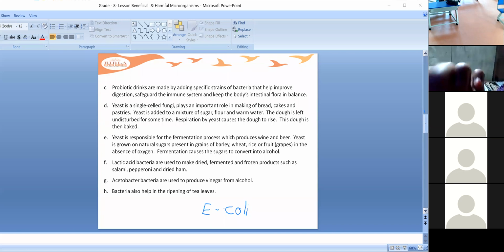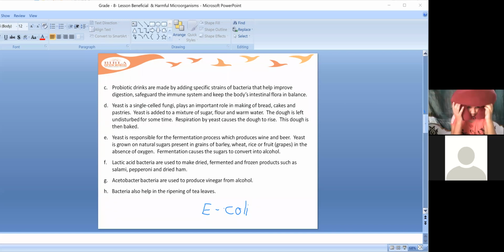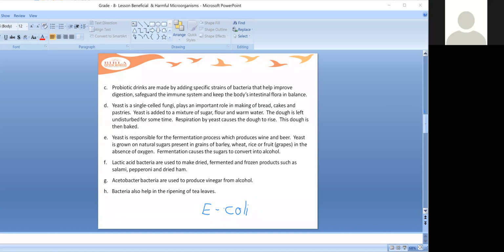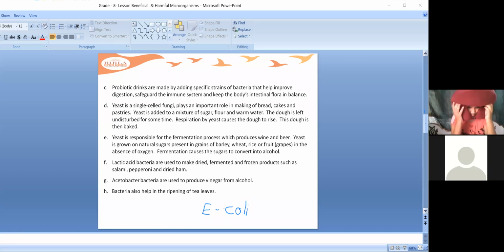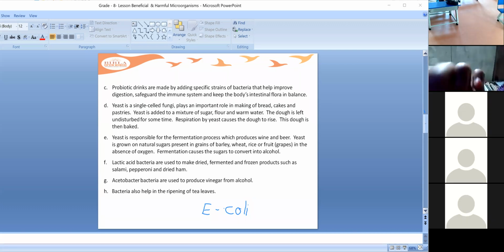I'll ask you these questions tomorrow also. These points you have to write down. You have to note them down in your notebooks, so that tomorrow if I ask, you can easily tell me. Please note down these points, children, so that it will be easy for you to refer to. Just go through these points and you will have an idea of what was discussed in the class.